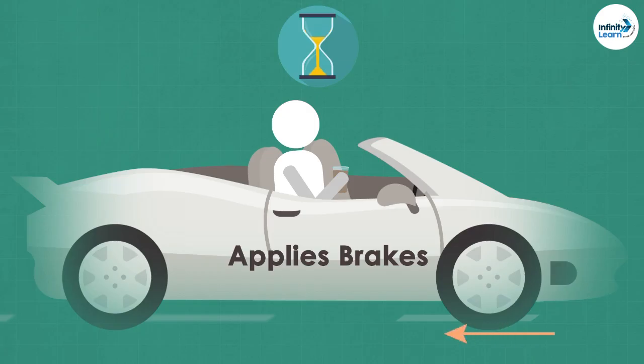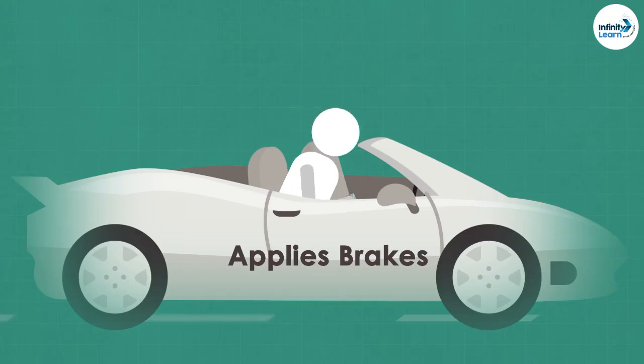The force of the road on the locked wheels provides the unbalanced force to change the car's state of motion and brings it to a halt. What about you? What will happen to your state of motion? It depends on whether you're wearing a seatbelt or not. If not, there is no unbalanced force to change your state of motion and you'll be thrown forward along with the cup and the coffee.